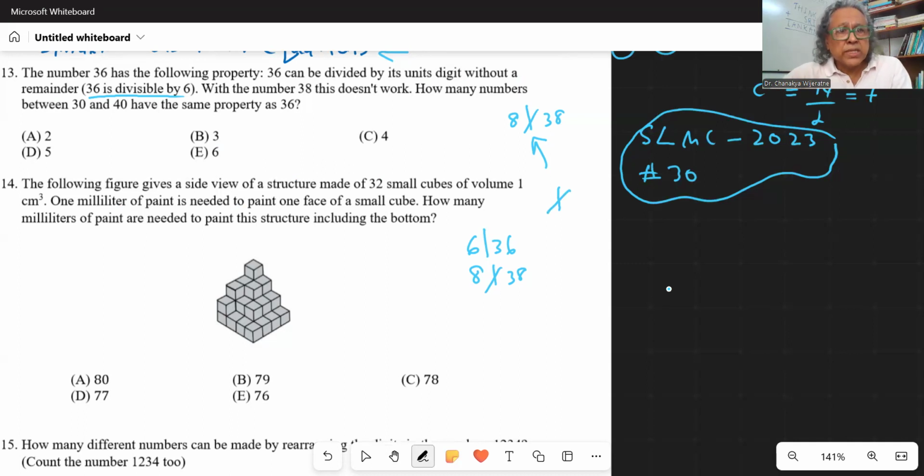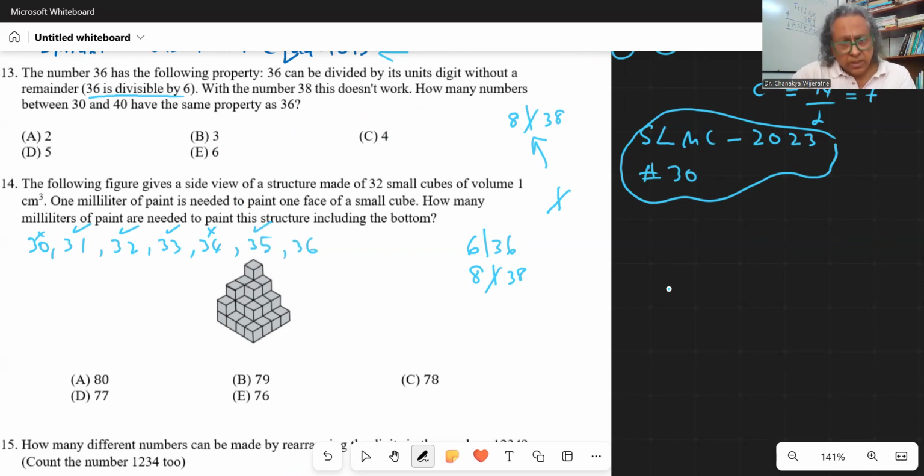So how many numbers between 30 and 40 have the same property as 36? So let's see. We have 30. Well, no need to worry about that because 0 does not divide any number. So we don't have to worry about 30. So 31, yes, 1 divides 31. 32, 2 divides 32. 33, 3 divides 33. 34, so 4 does not divide 34. And 35, 5 divides 35.